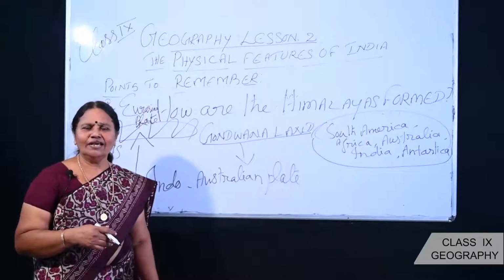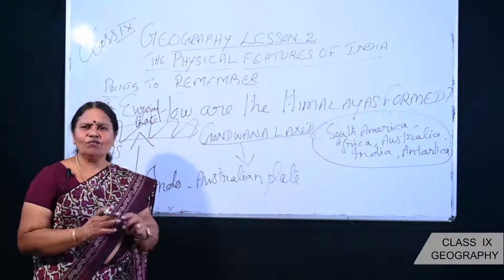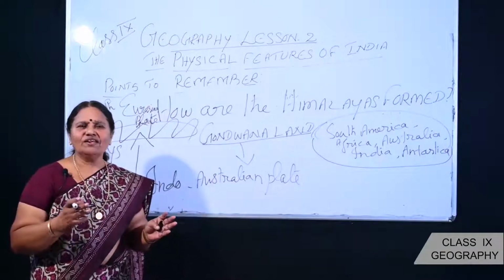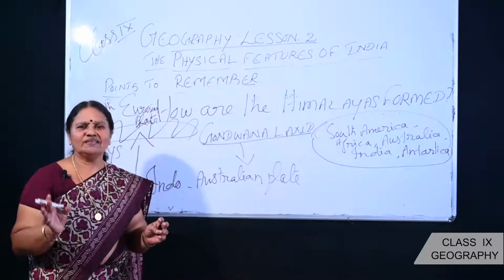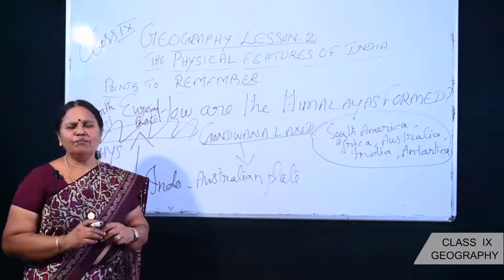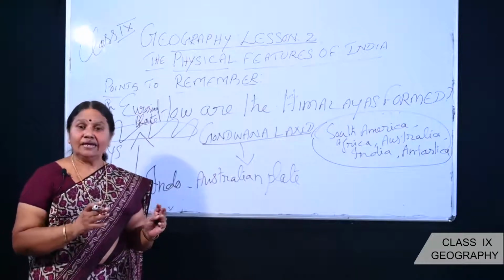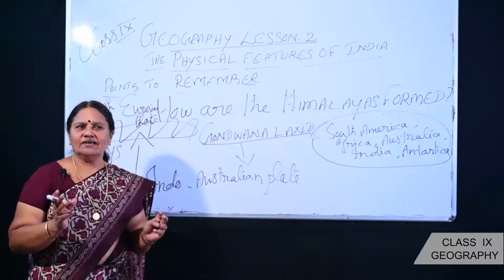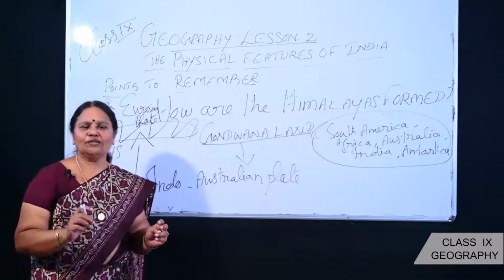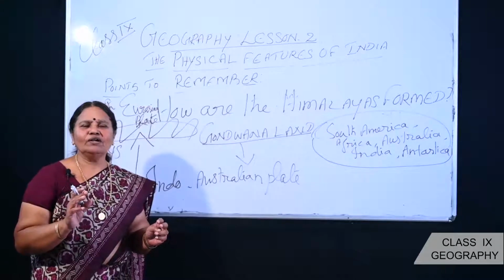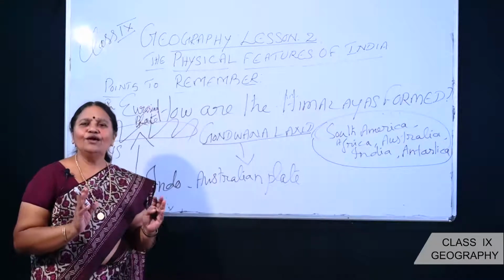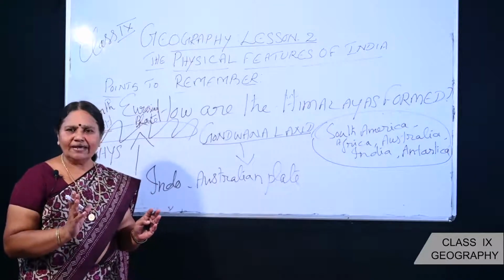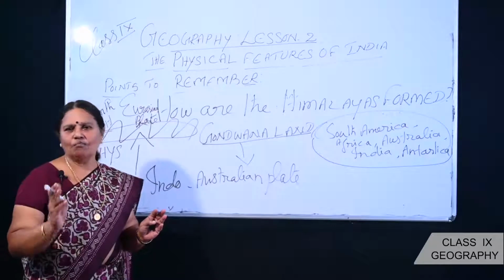Why young folded? Because when you are seeing Himalayas, what are the features you are seeing? Snow covered mountains, the highest peaks in the world, beautiful valleys, glaciers, perennial rivers. These are all the indicators to show that the Himalayas are not an old landform, it is a new landform. So it is a new landmass. Himalayas, that is why called young folded mountains.